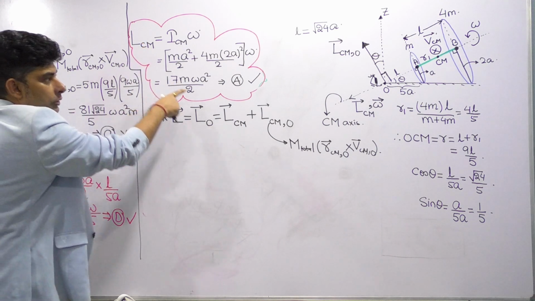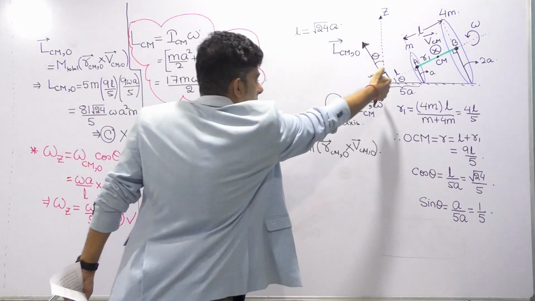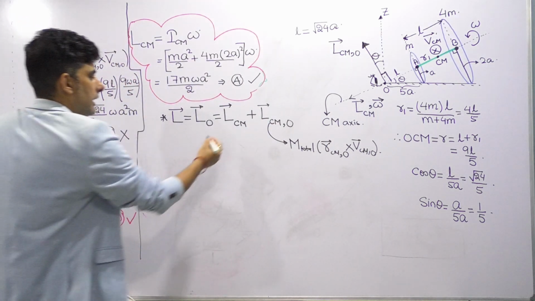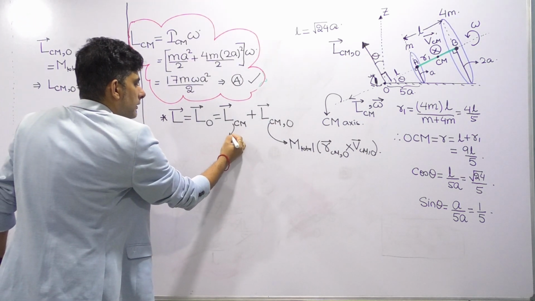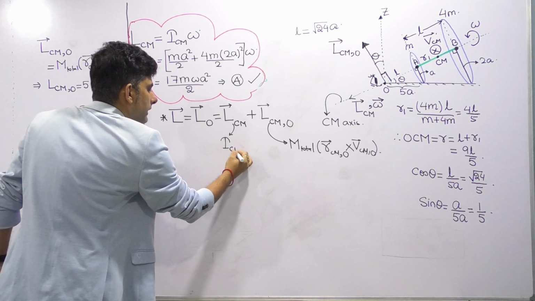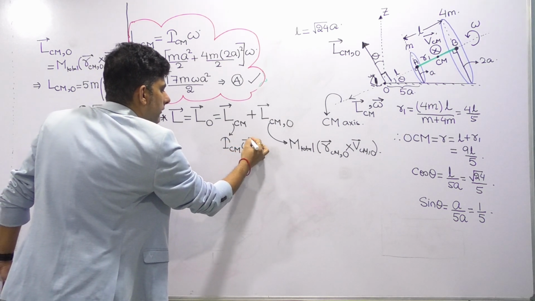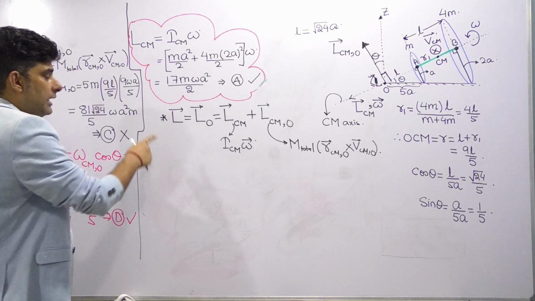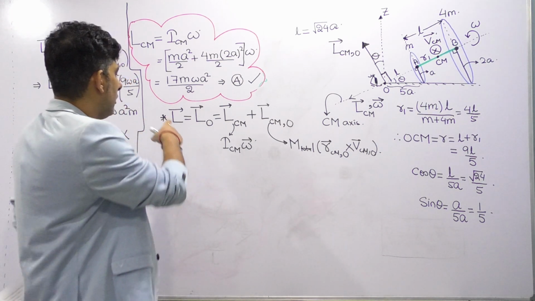LCM value we know and we know the direction also, right? So LCM we know is ICM omega. Now these are vector quantities, so we have to find the z component of the L vector.